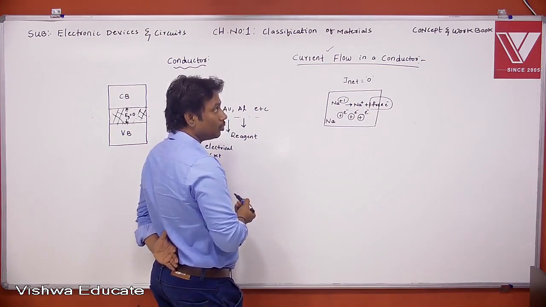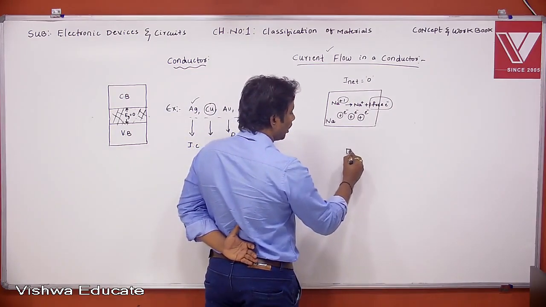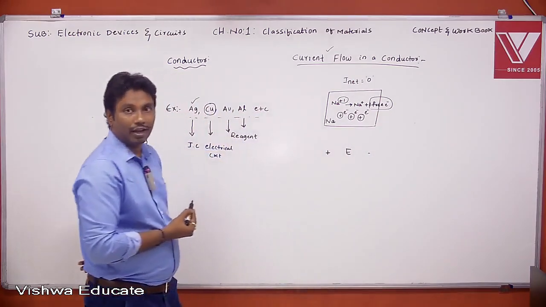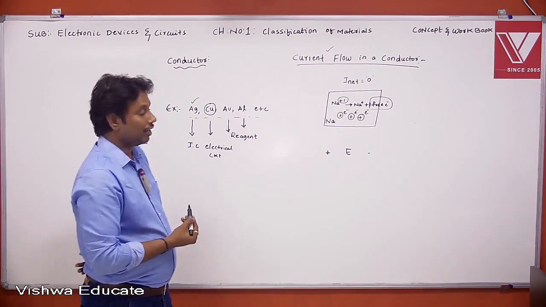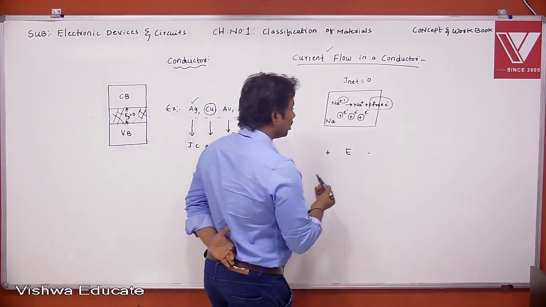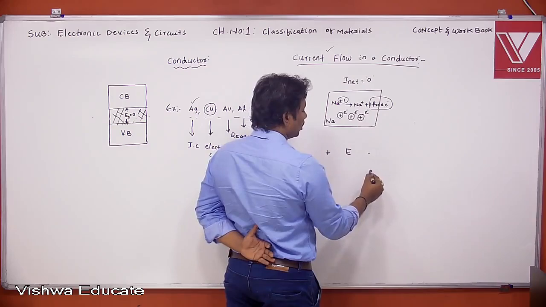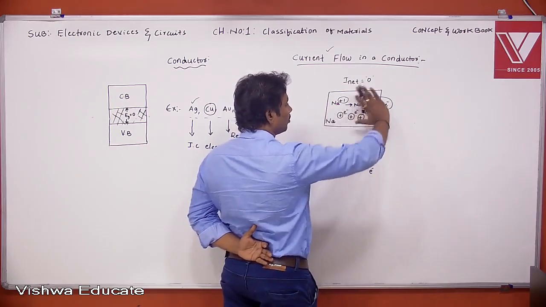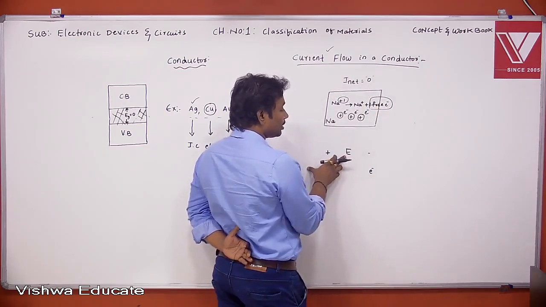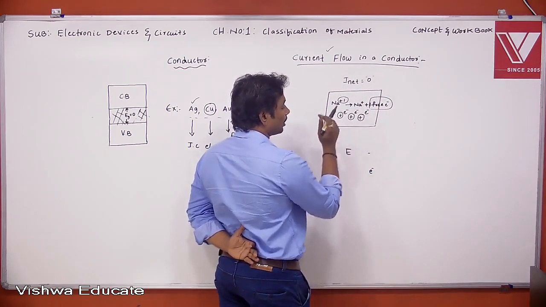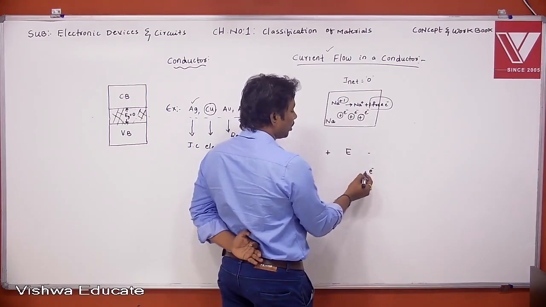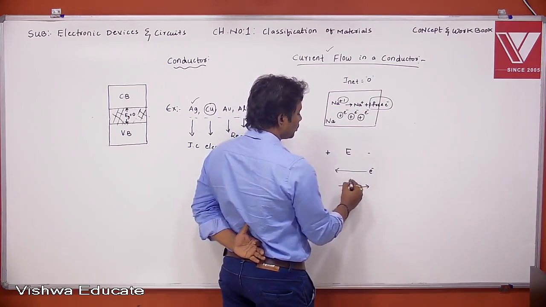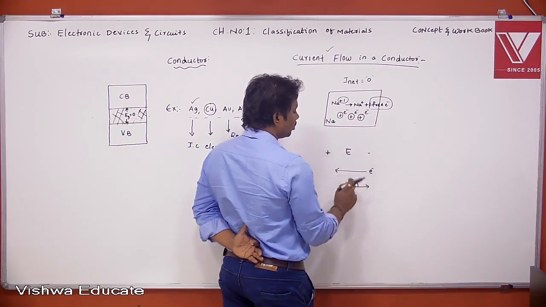Then we can apply some external electric field. Due to this applied external electric field, these electrons move in a particular direction. Previously, without an external electric field, the electrons were moving in random motion. After applying the external electric field, these electrons move in a particular direction. That means they move from low potential to high potential, and produce a current from high potential to low potential.